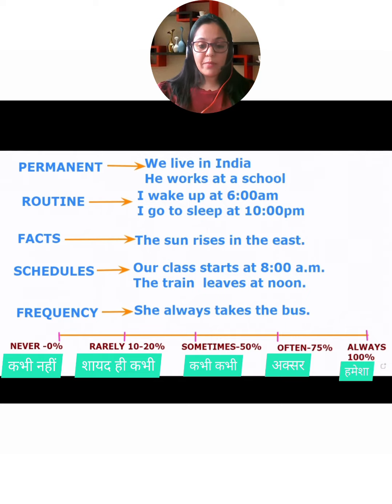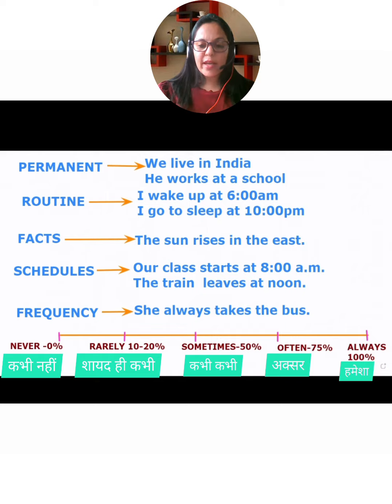Okay. Then rarely means you go by bus 10 to 20%. For example, once a week or twice a week, you go by bus, right? So that will be 10 to 20%. Or you go to the park twice in a week, right? So that is rarely. Rarely means something which you do 10 to 20%. Then often, which you do 75%, right? Like in a week, at least 4 times I go to the park, or at least 4 days I take the bus. So that is often.